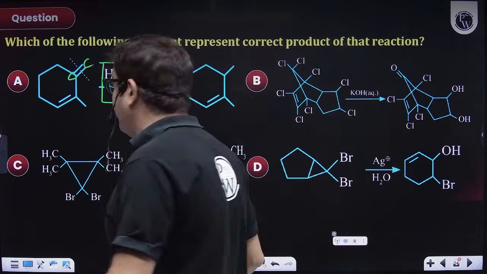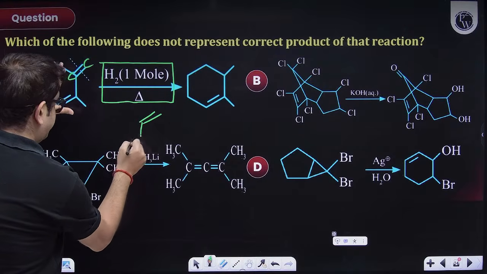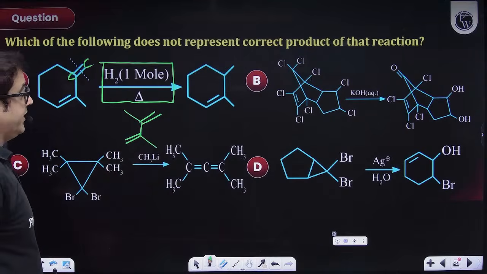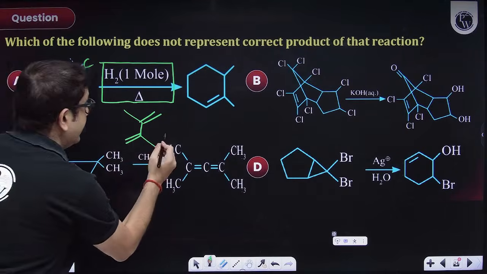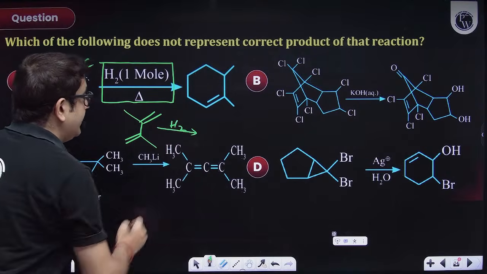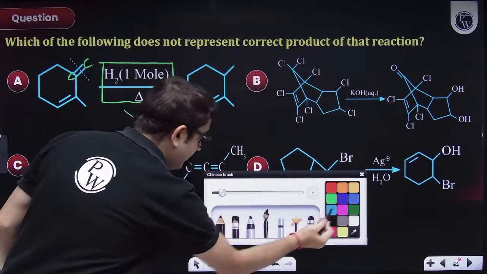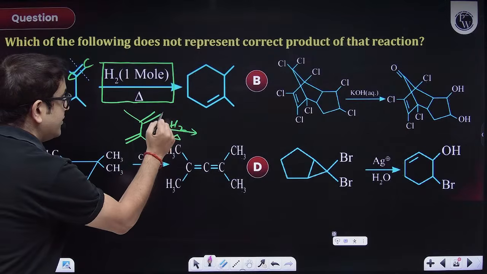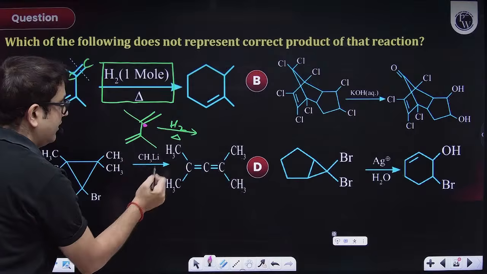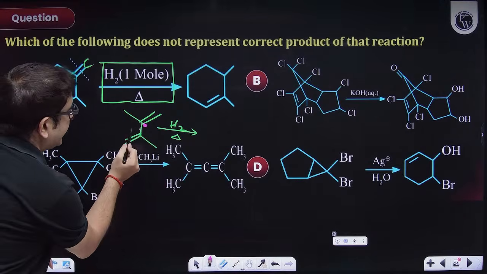If there had been just a conjugated alkene, no cyclization, then what would happen? If I have 1 mole of hydrogen, because you have excess temperature, free radical can take place. So 1 hydrogen will get added over here, making a radical here, because this can rotate now.